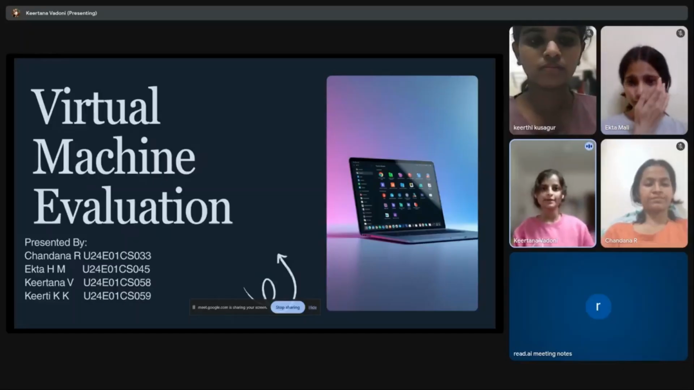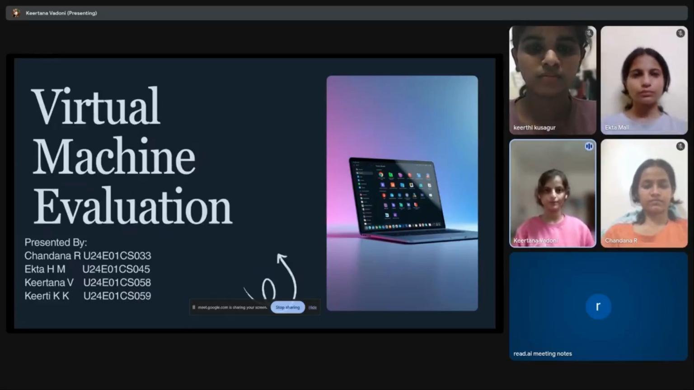Here, in this experiment, we have used Windows 11 as the main operating system, which is the host operating system, and Ubuntu as the guest operating